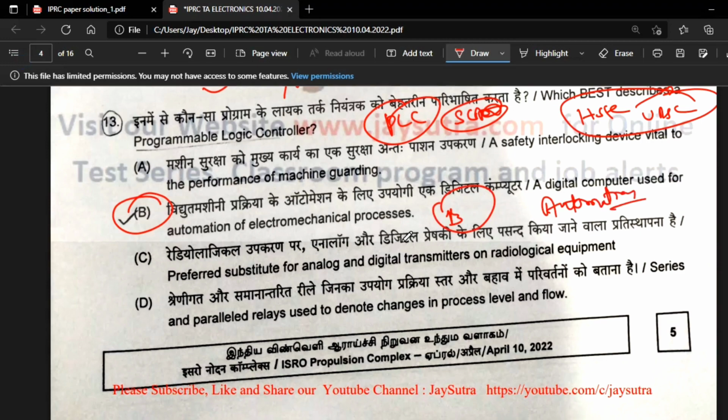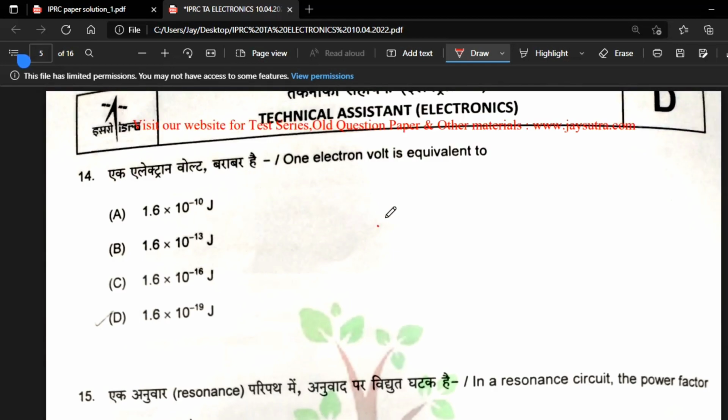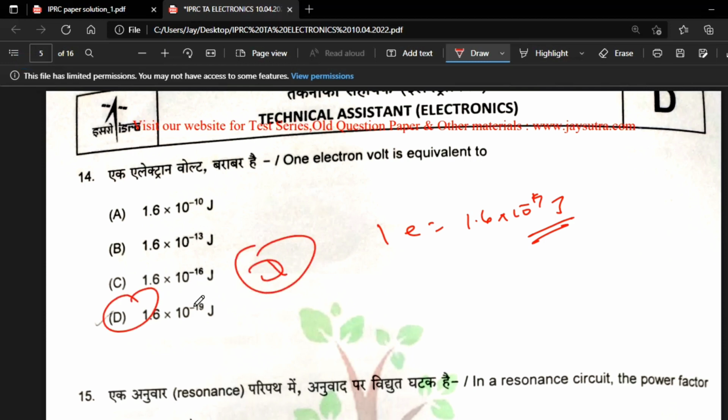So 13, because PLC is used in the automation process. So definitely remember PLC means automation. So 1 electron volt is equal to 1.6 × 10^-19 joule. See, direct questions. So option D.